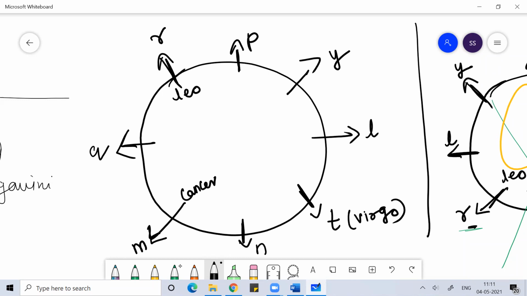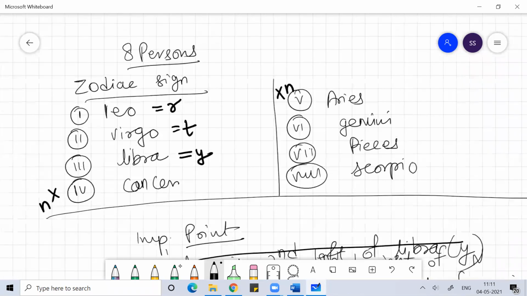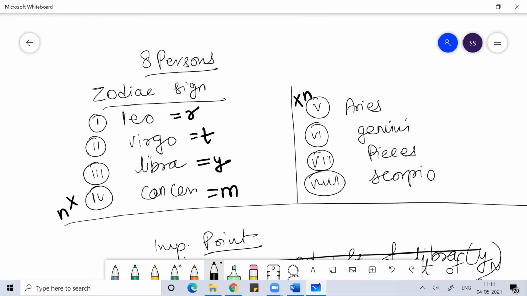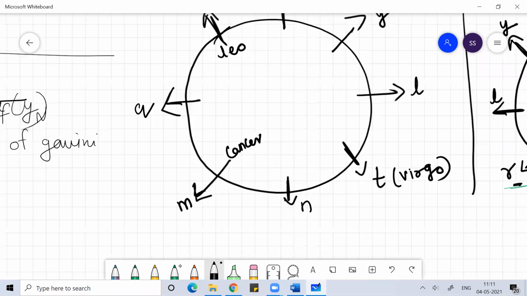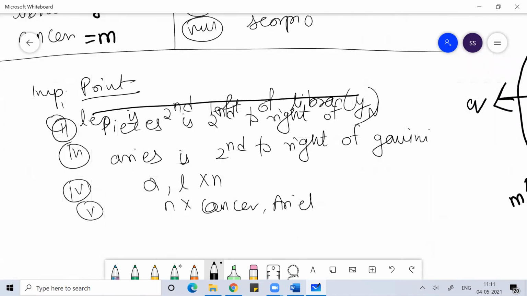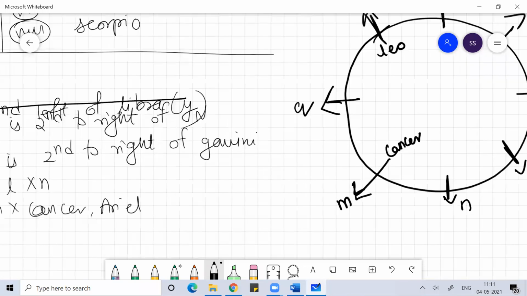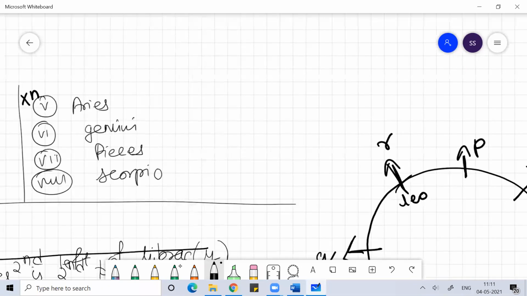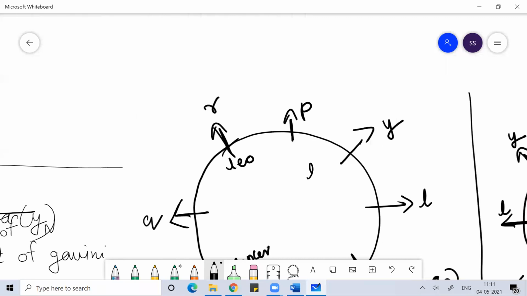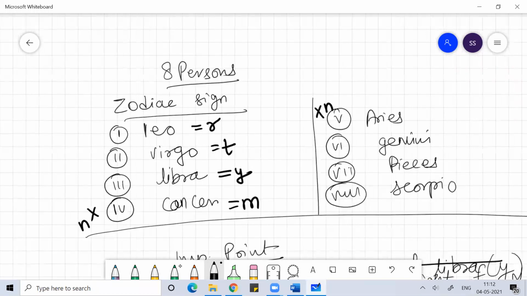Okay. Q we put, P we put, Y we put. So M is Cancer. Then if I read the line, Leo is second to the left of Libra. So this is Libra, second to the left of Libra. Y is Libra, right?